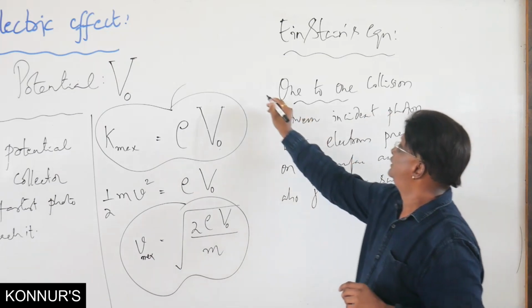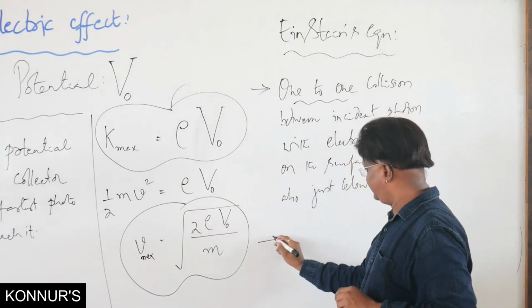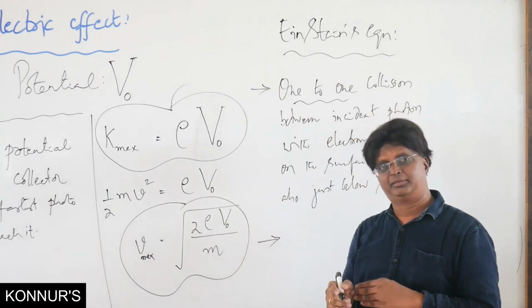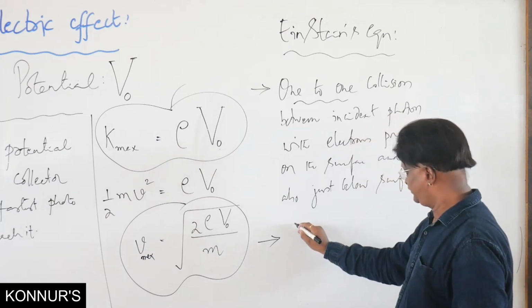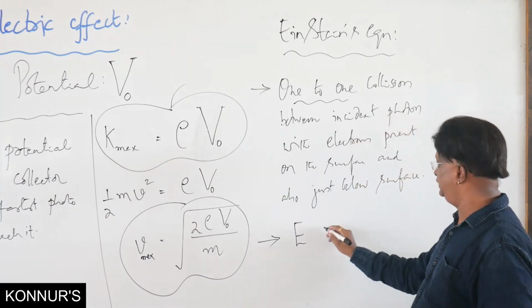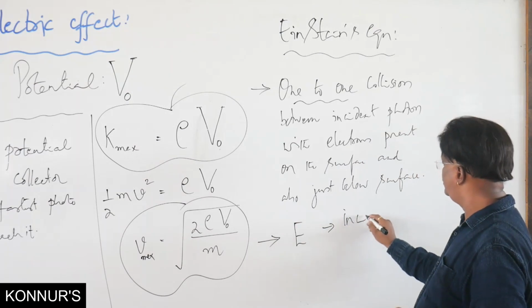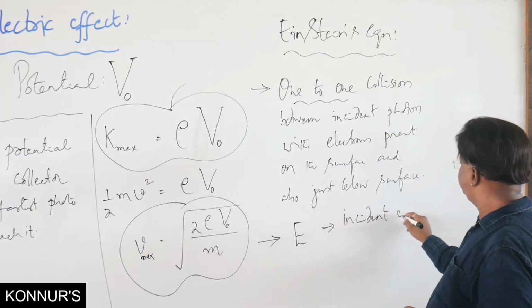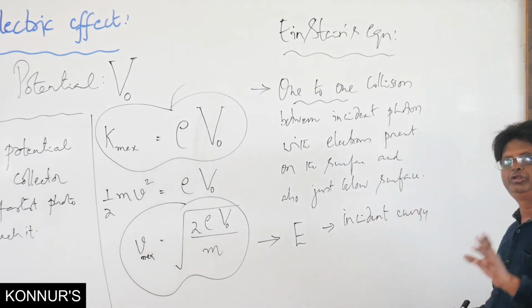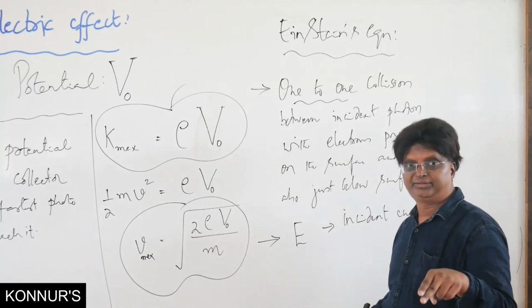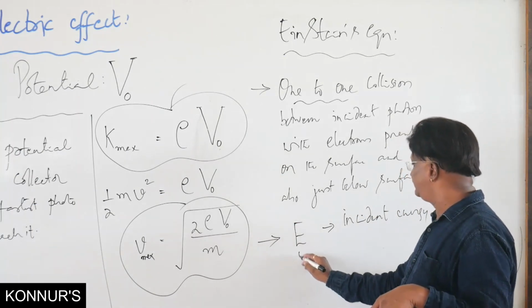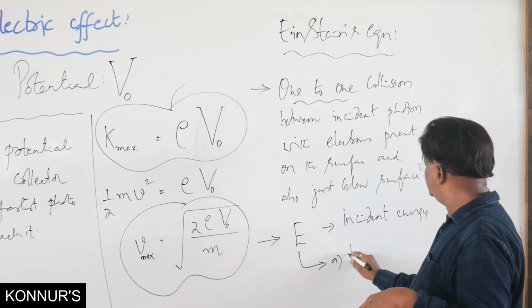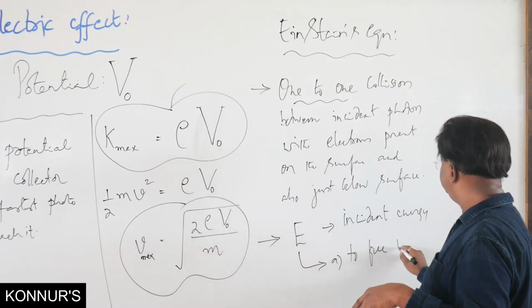So this is the first basis, and the second basis is conservation of energy. Suppose I call E the incident energy of the photon. It will be utilized in two ways. First one is to free the electron.